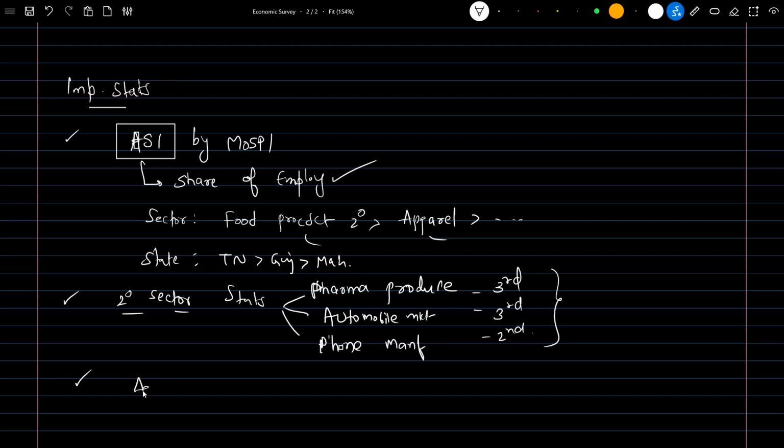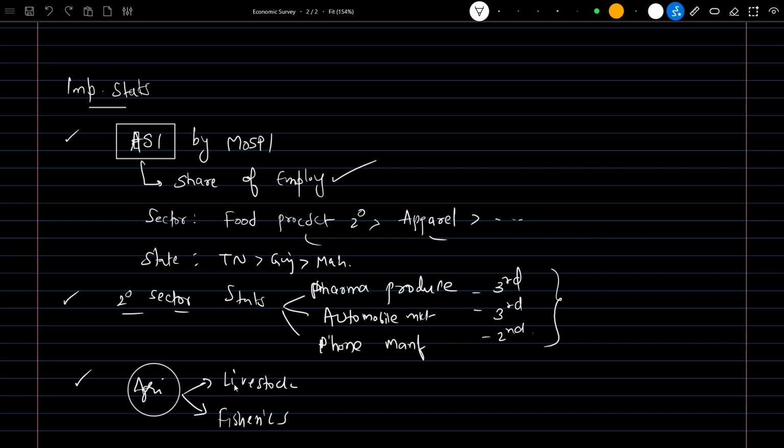Next, with respect to agriculture, we will see the stats mentioned in the economic survey: livestock and fisheries. There may be n number of statistics in agriculture, but these two have a high probability of being asked in the examination. Any other agriculture stat will be covered in the static syllabus or current affairs.